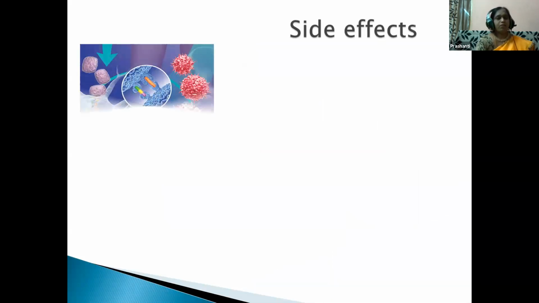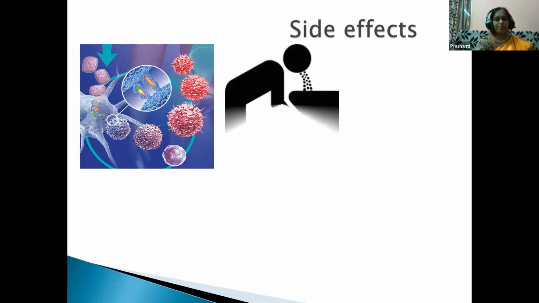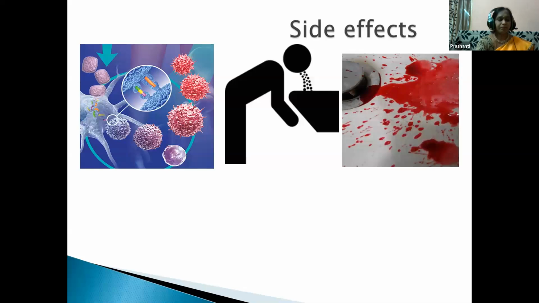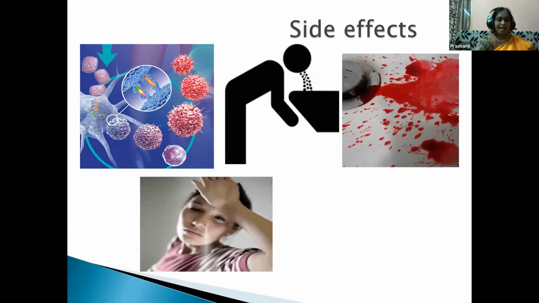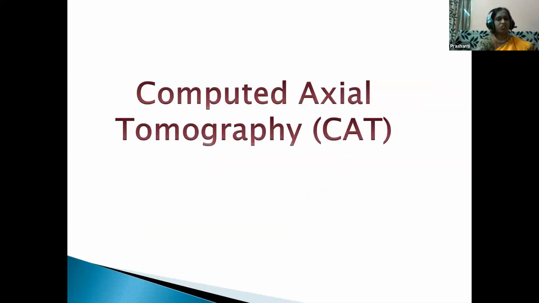Yes, children, we already learned that it is linked to a slight risk of cancer. Not only a risk of cancer, but sometimes they also suffer from vomiting, bleeding, fainting, and also hair loss. So these are a few side effects of X-rays, children.